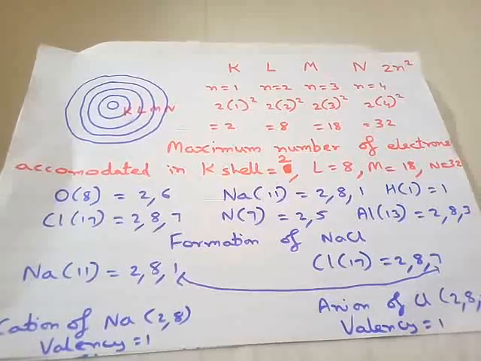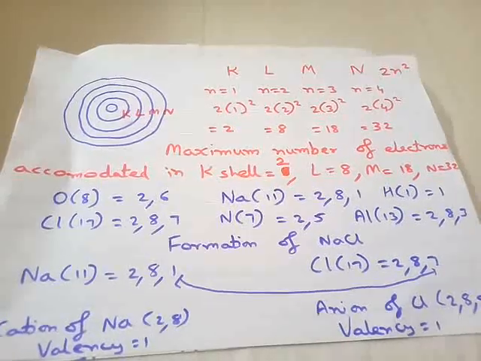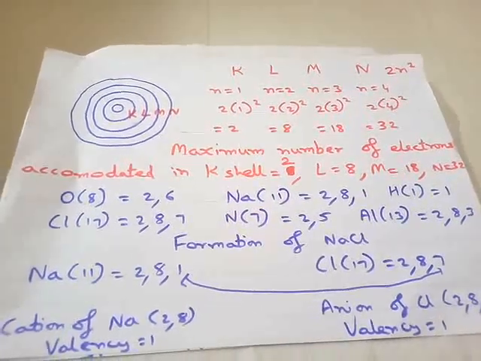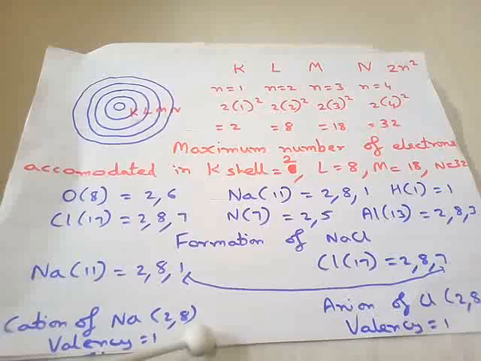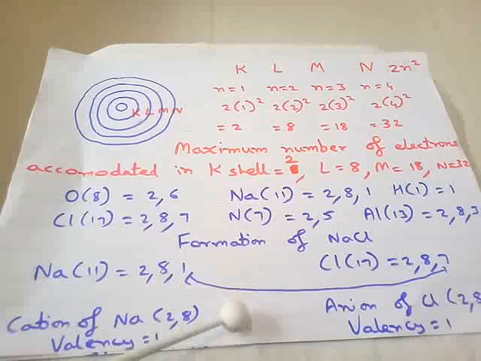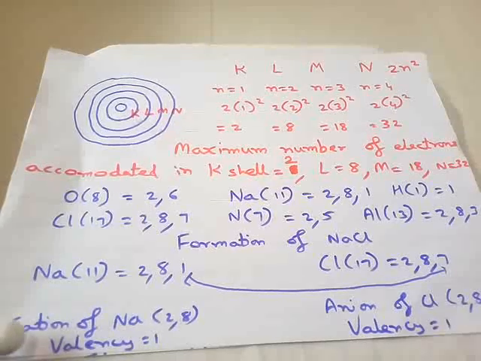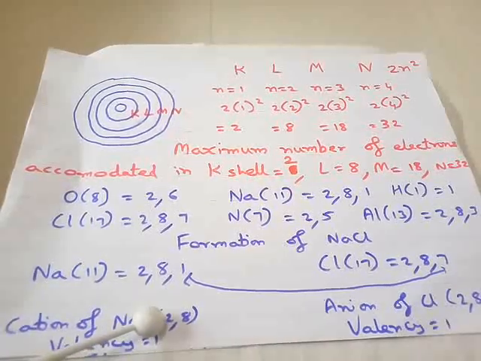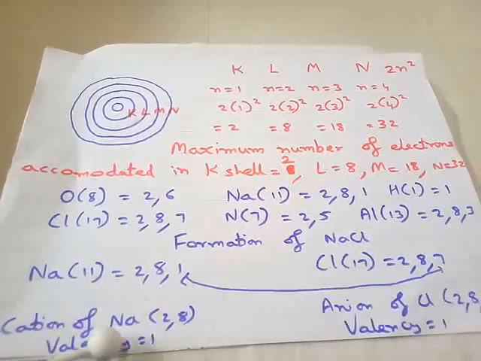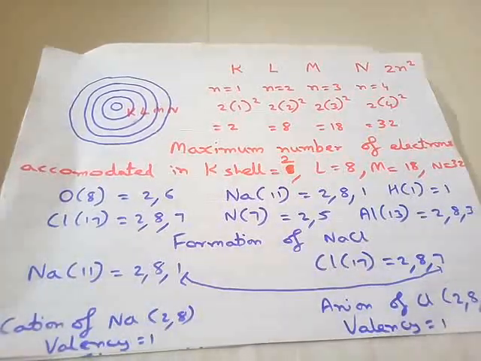Whenever you give away a negative character, a positive character is imposed on you. A positive character is developed in you. Similarly here, an electron is being given away. Electron has which charge? Negative charge. So when a negative charge is removed, it will form a positive ion, which is known as a cation. Now sodium has become stable with 2, 8. 1 electron has been given away. Valency is what? 1. Why 1? Because this 1 electron has been given away to become stable.